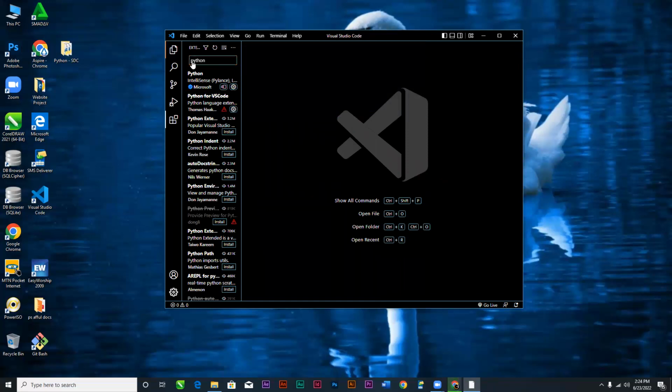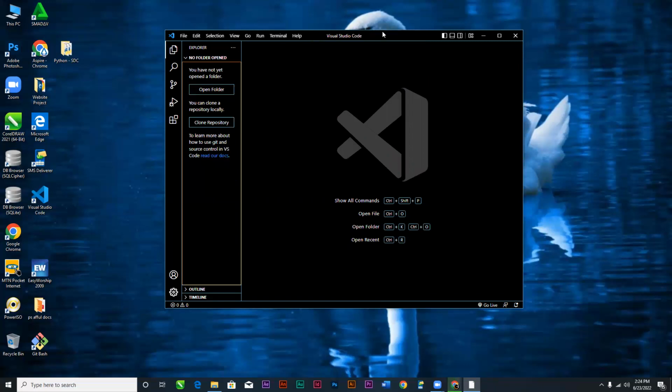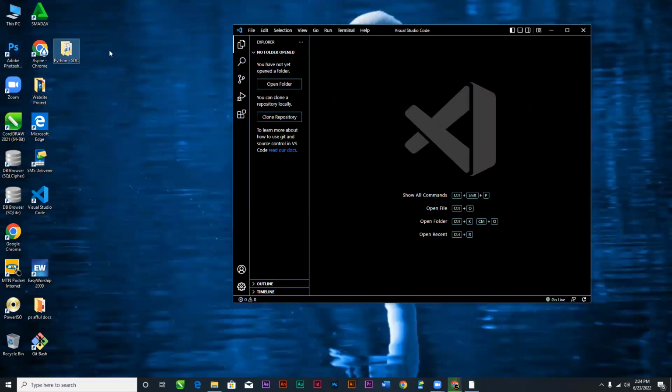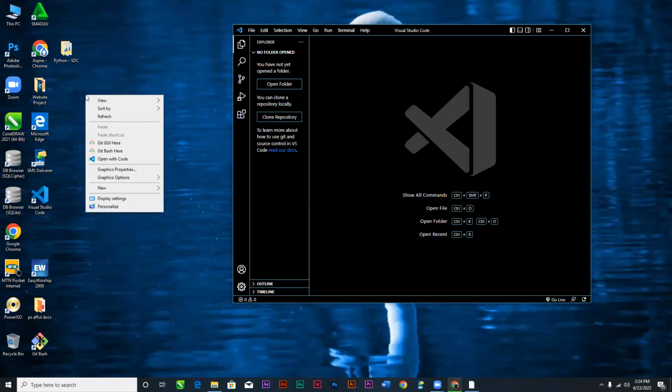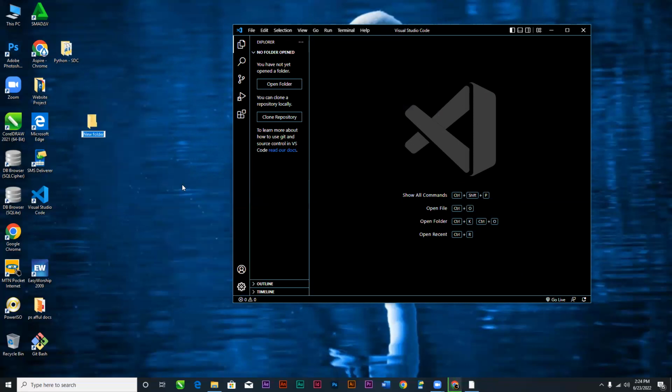Good. Once you install it, for every project we do, you have to create a folder into which you are going to install all your apps. You may create a folder on your desktop. I'm going to create a new folder and call it Python lesson, because I think I have a Python project somewhere. Okay, so I've created my Python lesson folder.